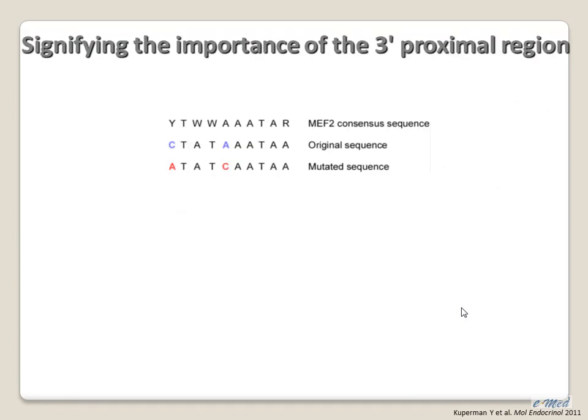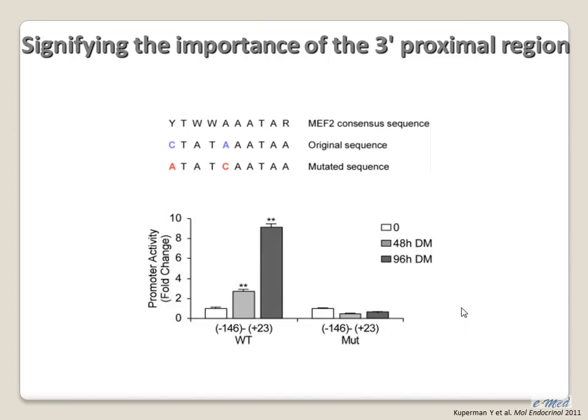In this fragment, we have a recognition site for MEF2, and we mutated this site in order to see whether it is important for CRF2 transcription. And as you can see here, in the mutated fragment the sequence of MEF2 is mutated, so it is no longer recognized by the software that predicts consensus sequences for transcription factors. You can see that this fragment is not activated during differentiation, and the luciferase expression is very low.